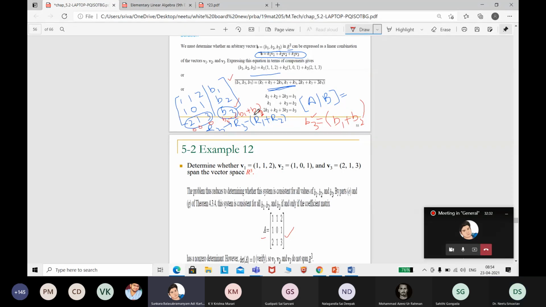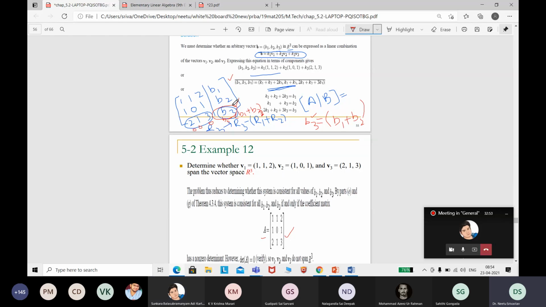Ma'am, but in the answer they are showing that it is not spanning, no, ma'am? Why? Because this term will be zero. This system will have a solution only if B3 minus B1 plus B2 is 0, correct? Yes, ma'am.